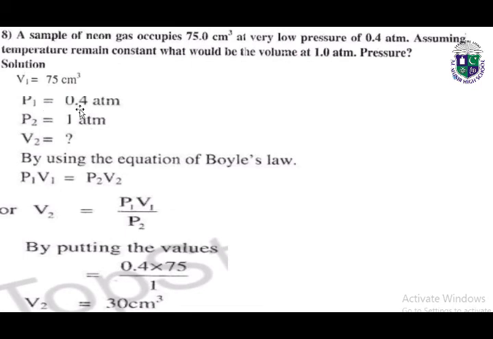Initial pressure is given, final pressure is given, and we have to find out the final volume by using the equation of Boyle's law, P1 V1 is equal to P2 V2. We will rearrange it to find the final volume. By putting the values, the final volume will be 30 centimeter cube.